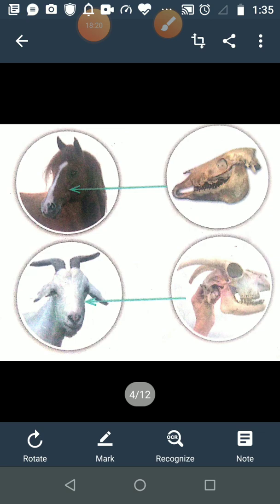Now student, we will discuss animals in the herbivorous category. There are a few animals which come in the category of chewing the cud. In herbivorous animals, there are a few animals called chewing the cud.